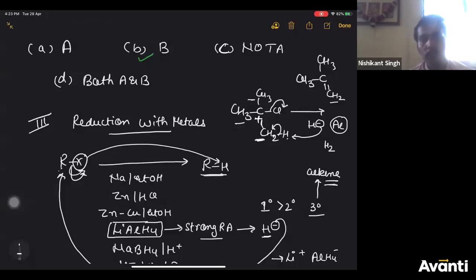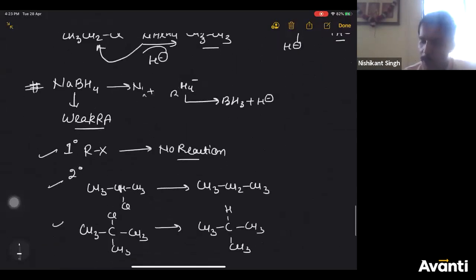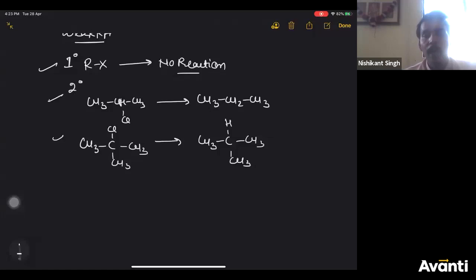Boron size is also small. Therefore, it can give reduction of tertiary alkyl halide, whereas LiAlH4 cannot. So this is very, very important. I hope the difference between LiAlH4 and NaBH4 is clear. These two are the important ones.